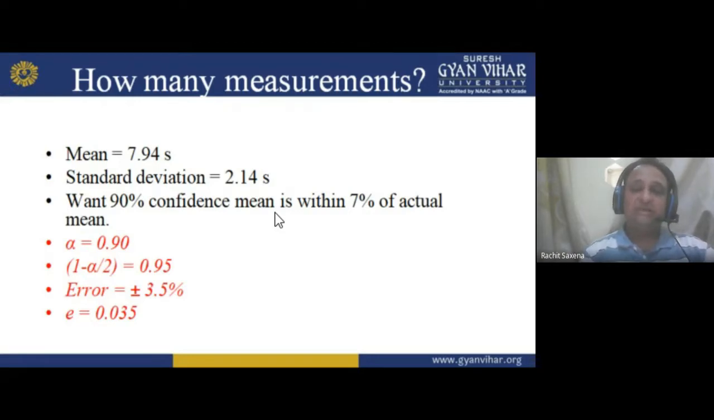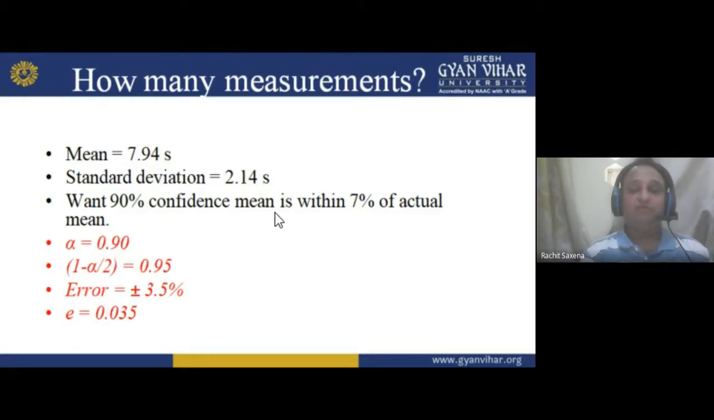The mean is given, 7.94. Standard deviation is already given, 2.14. 90% confidence that the mean is within 7% of the actual mean. So we can write alpha equals 90 divided by 100, that is 0.9. So 1 minus alpha by 2 is the equation, so we can calculate 0.95. And the error is plus minus 3.5%. So we can write E, small e, which represents the error.